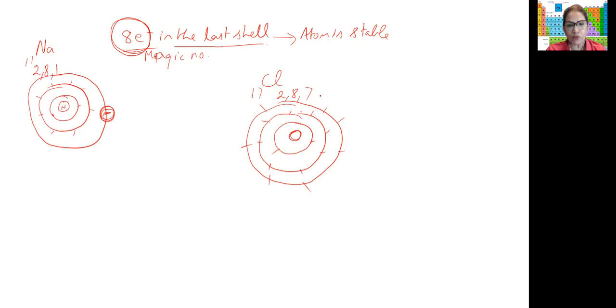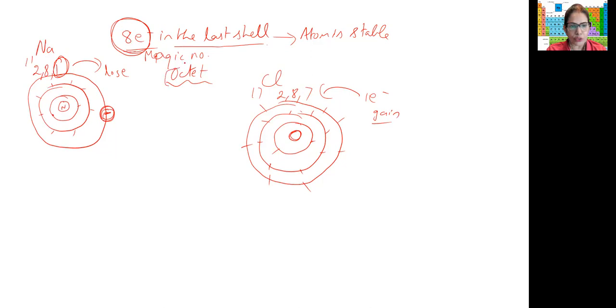Now chlorine wants 1 electron to get the octet configuration. Sodium has 1 extra electron, so it wants to lose the extra electron, and chlorine wants to gain an electron to become stable, to get the octet configuration. Yes, you are familiar with this word. Octet configuration is when an atom has 8 electrons in the last shell.